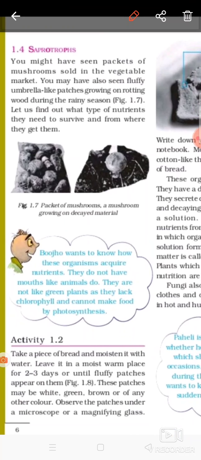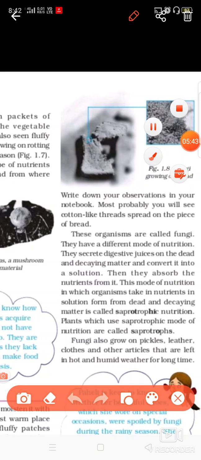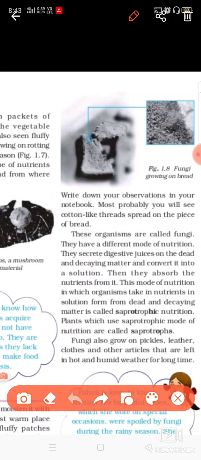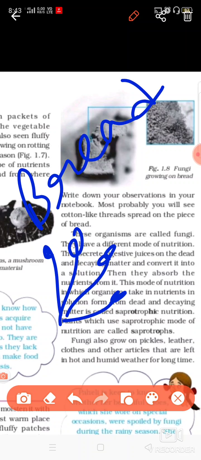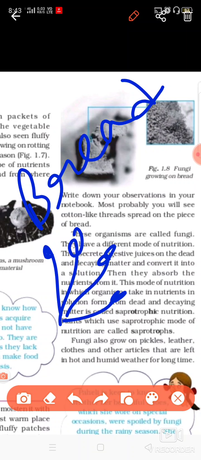Okay, one more example I am giving you here is bread mold. You can see it is shown here. This is a bread, and these are this kind of structures. Once you leave any bread or any fruit in an open area, and if it is wet, then some of these structures grow on that. These are known as bread mold. So bread mold is an example of saprotrophic plants.